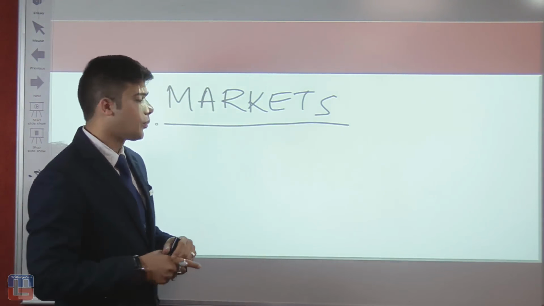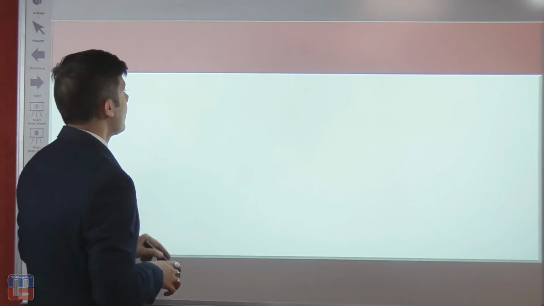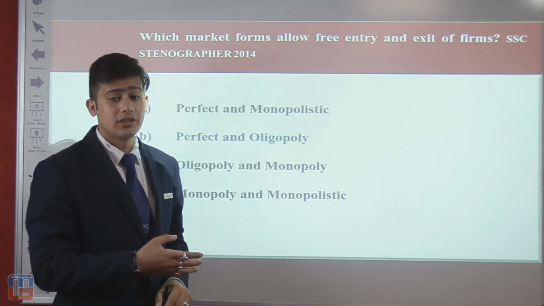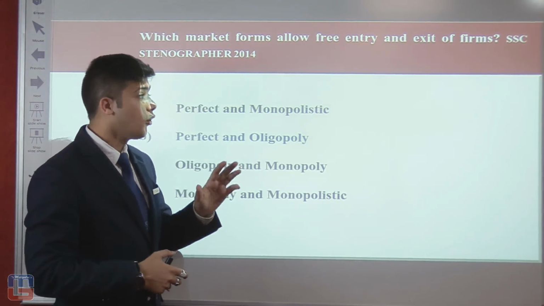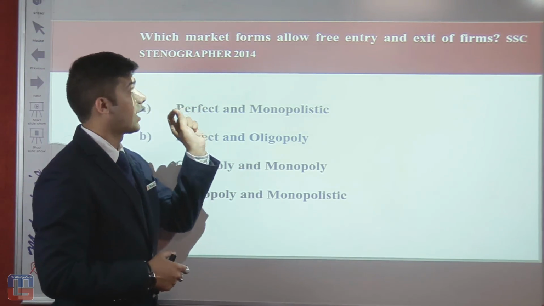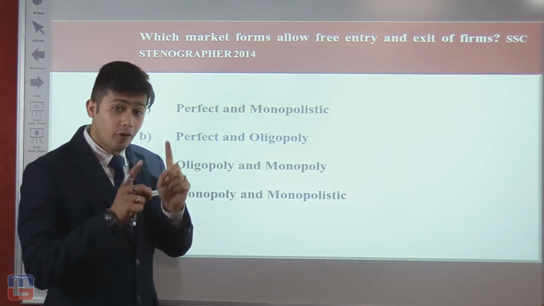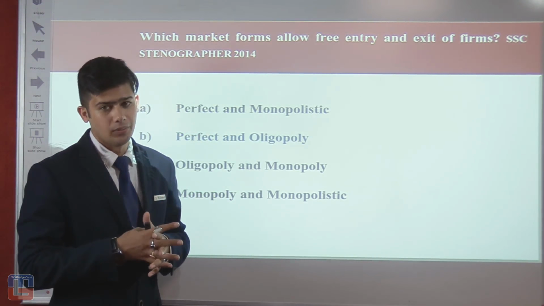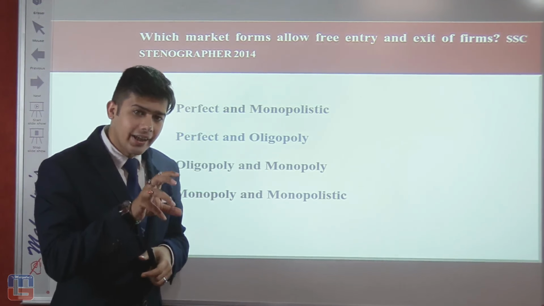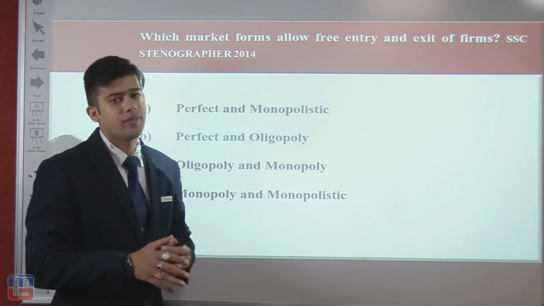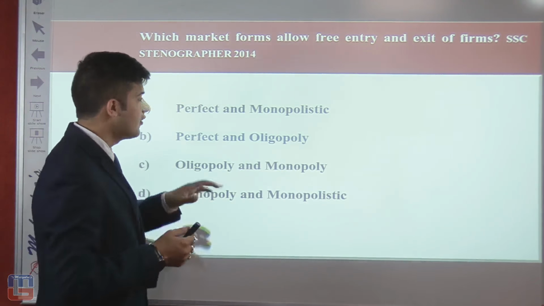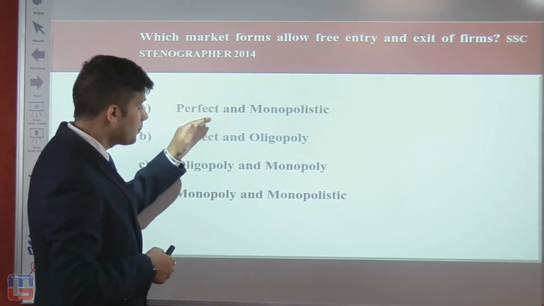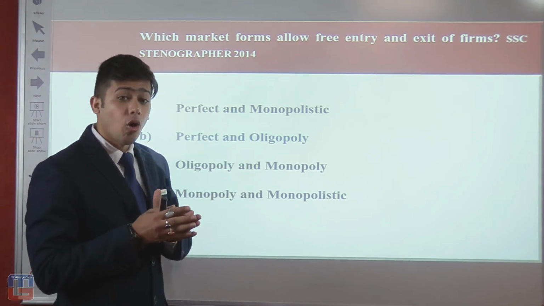So not only this question has come in the examination, but there could be several other questions that could come in the market. So first of all, let's see the question. Which market forms out of the following allows free entry and exit of firms? For example, that firm can enter into the market and at any point of time it could exit the market. Let's see the first option, perfect and monopolistic market. Now these two terms are opposite.